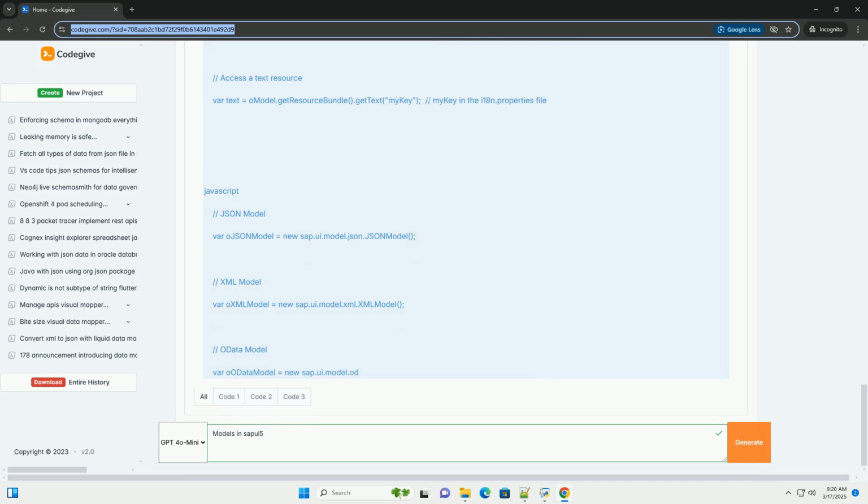6. Custom models. When to use custom models. You might need to create a custom model when you need to work with a data source that is not supported by the built-in model types, you need to implement custom data access logic or transformations, or you want to provide a specialized interface for your data.